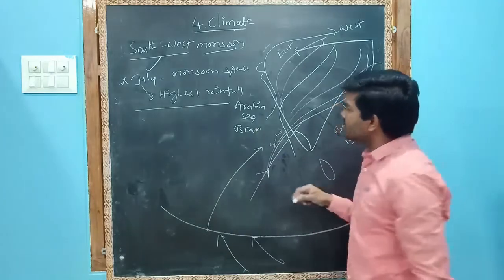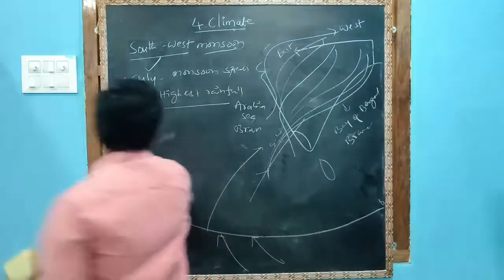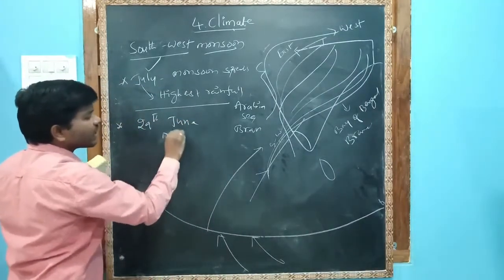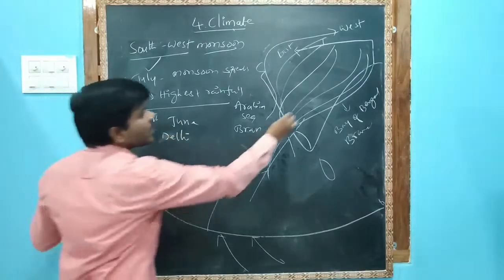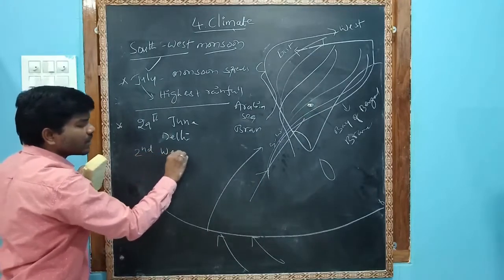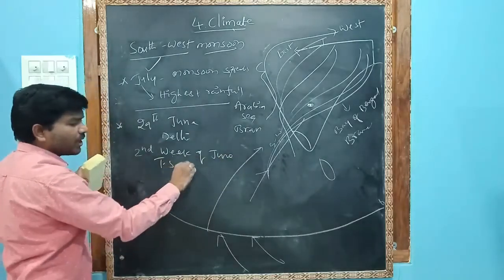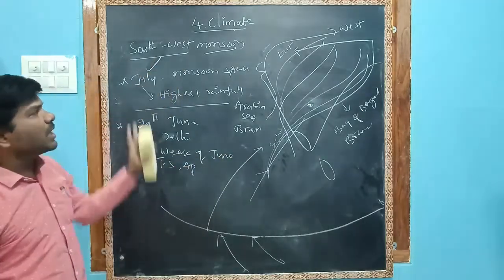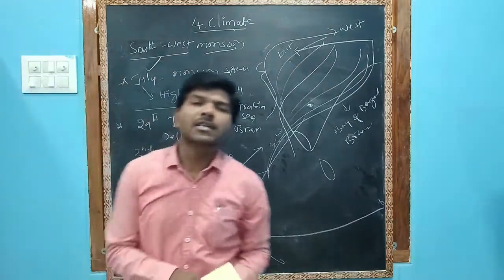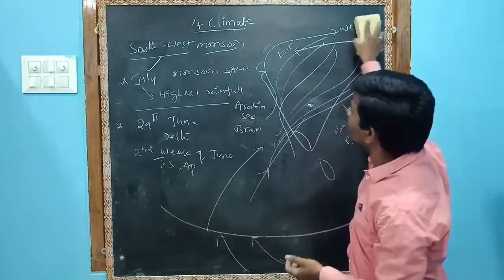You know that first Kerala will receive and then the east coast. Delhi will receive rainfall on 29th June, on average, not exactly. Hyderabad will receive in the second week of June. Telangana state and Andhra Pradesh will receive rainfall in the second week of June. And India gets a lot of rainfall due to this southwest monsoon. So this is about the southwest monsoon.